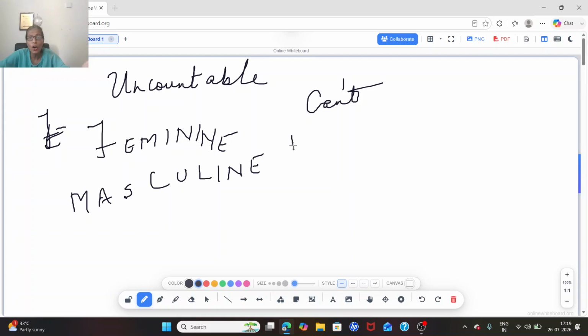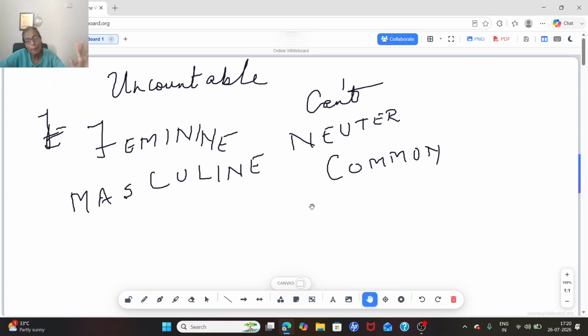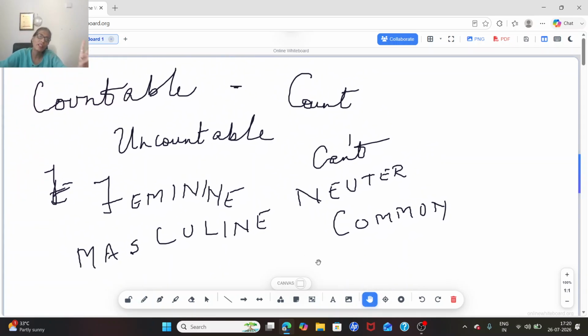Then it comes under the category of, yes, those who know can relate which kind of gender. It could be a common gender if it could be a quality of male or a female. So a noun that denotes either a male or a female comes under the category of common gender. But a noun that denotes a thing that is neither male nor female, things without life, comes under the category of neuter gender.